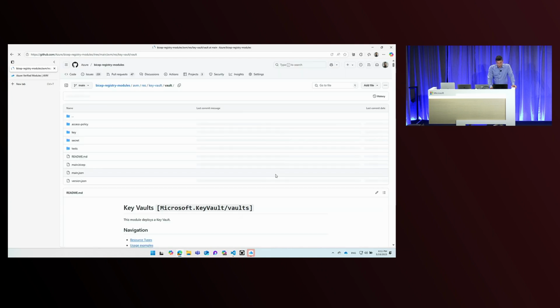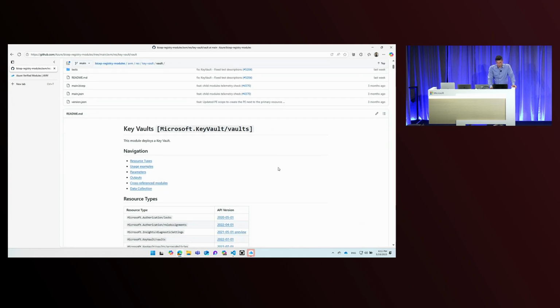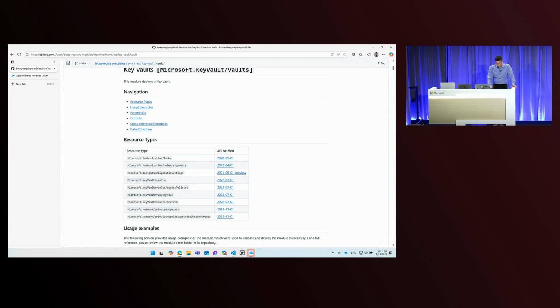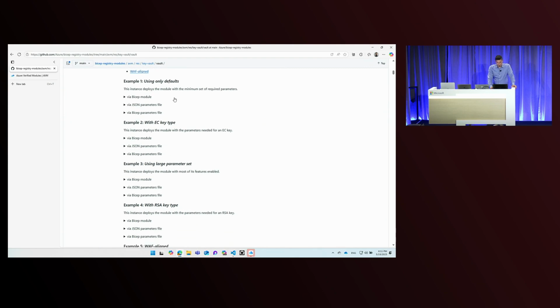In here, there is going to be detailed documentation on all the resource types that are implemented in this Key Vault. So you see that it's not just the Key Vault itself as a resource, but also its child resources such as keys, secrets, endpoints, and other things such as diagnostic settings and private endpoints, and a bunch of other things. Then you have a couple of examples here.